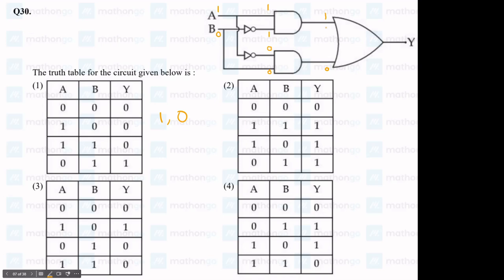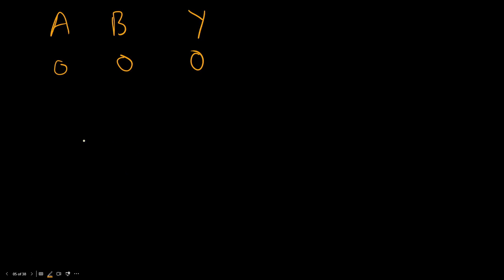Now in this OR gate, because we have 0 and 1, what does OR do? If we have anything 1, it's going to give us a positive output. So the OR gate is going to give us 1. So we have 1 0 1. So let me mark it in the table. 1 0 1.